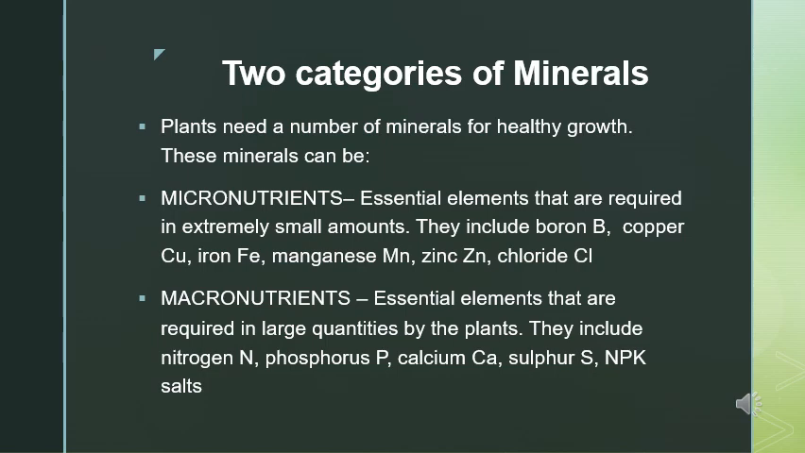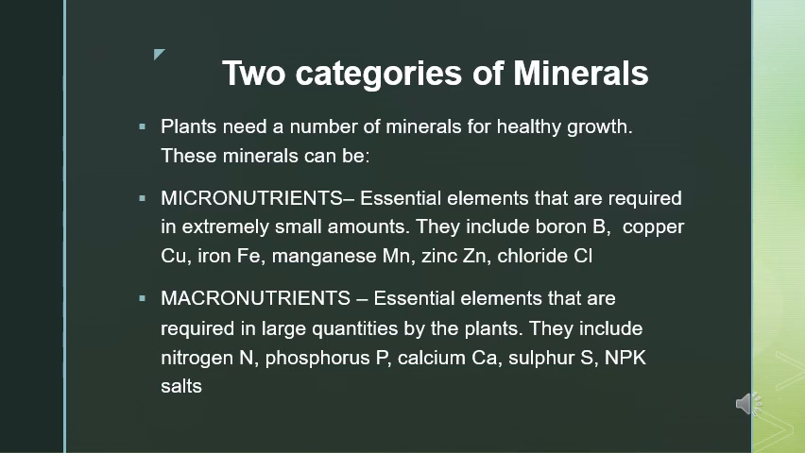Macronutrients are the essential elements that are required in large quantities by the plants. They play an important role in balanced crop nutrition. They include nitrogen, phosphorus, potassium, calcium, sulfur, etc. NPK salts are very important for the plant growth.